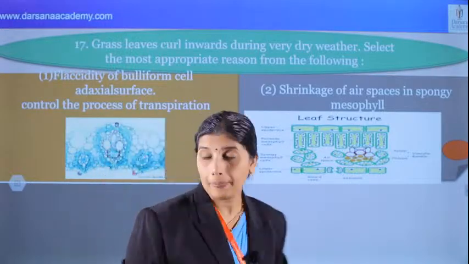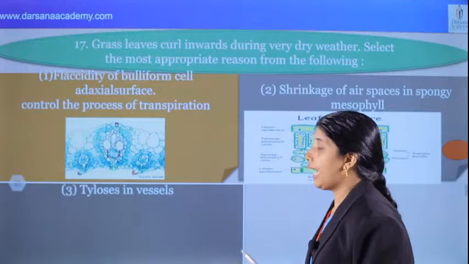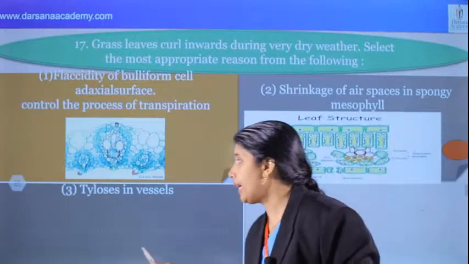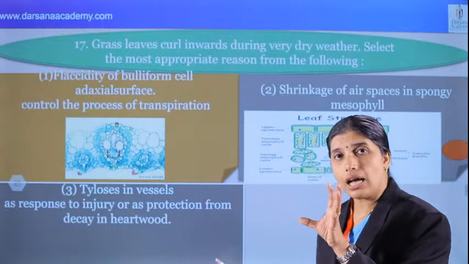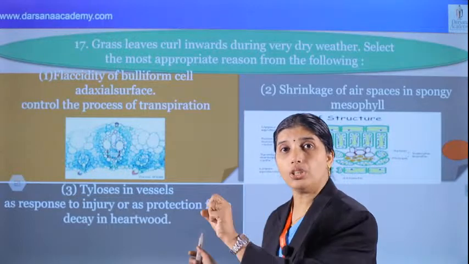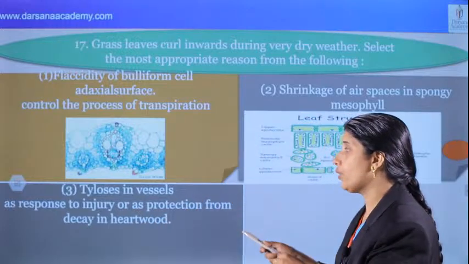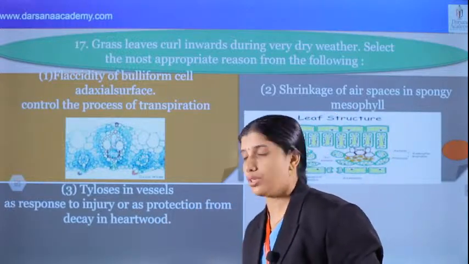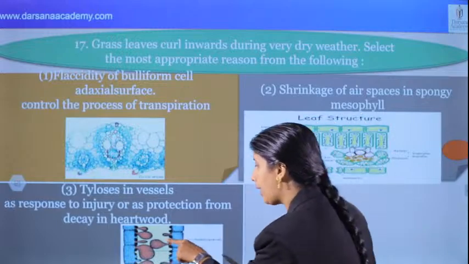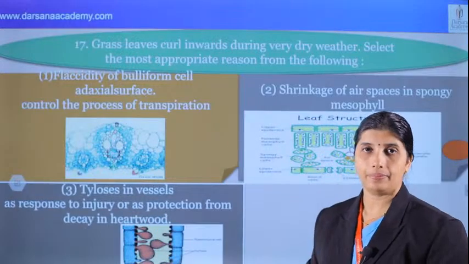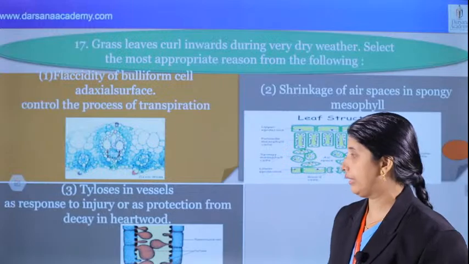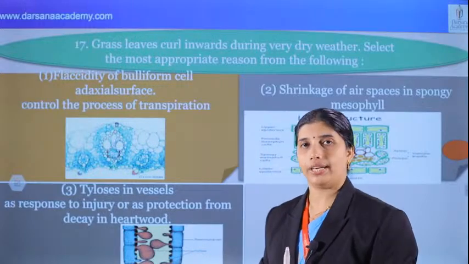And next we can see tylosis in vessel. What is tylosis? Tylosis is the outgrowth of xylem parenchyma into the vessel in the heartwood, in response to injury or for protection from decay in heartwood. This is tylosis, xylem parenchyma into the vessel. That is called tylosis, a balloon-like structure. Yes, that's an important question for the entrance.